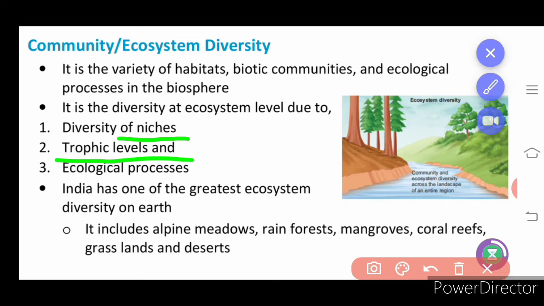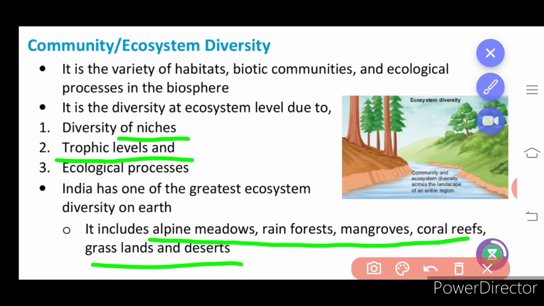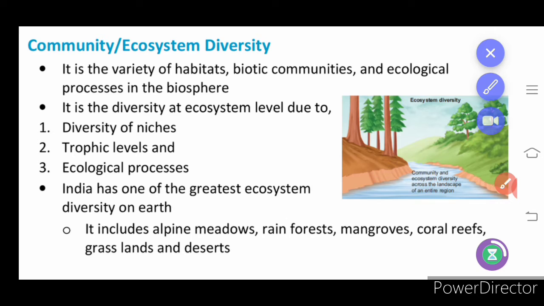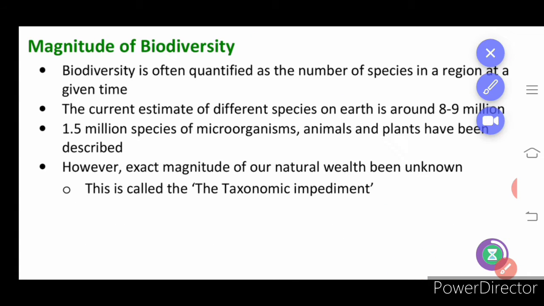India has one of the greatest ecosystem diversities on the earth. It includes alpine meadows, rainforest, mangrove, coral reefs, grassland and desert. Variation in diversity is seen in India because of the suitable climatic conditions.